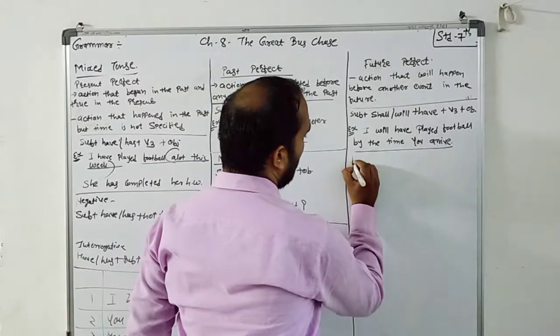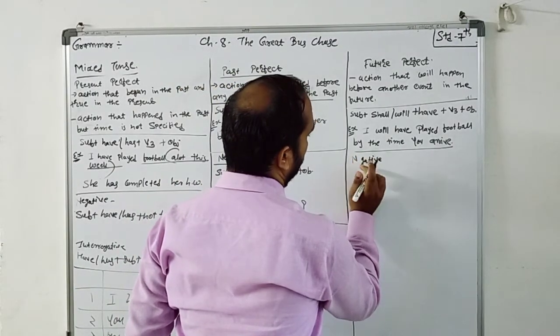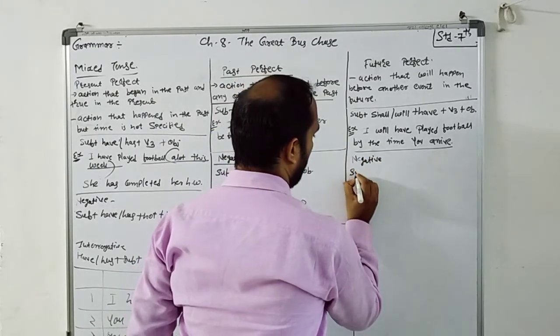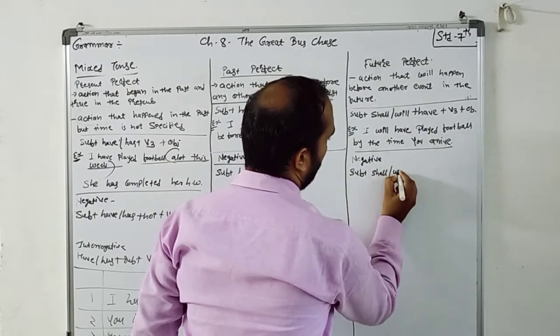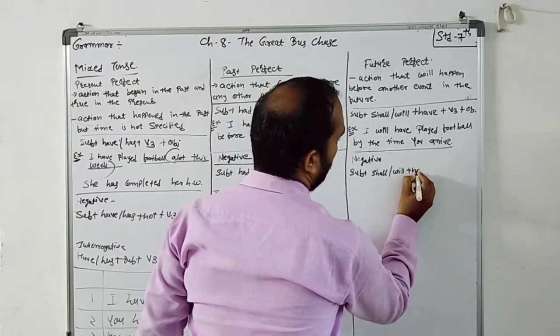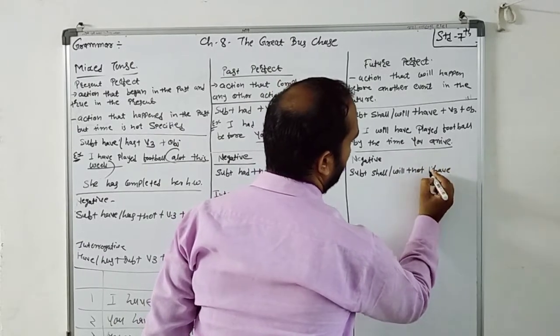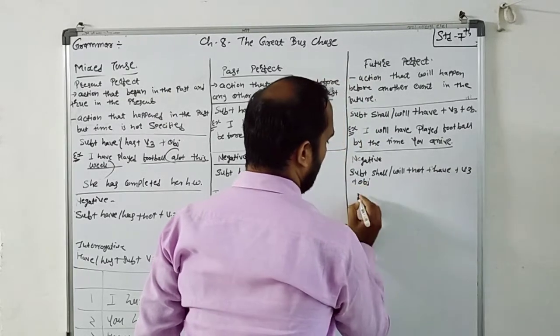Then comes negative: subject plus shall or will plus not plus have plus V3 plus object.